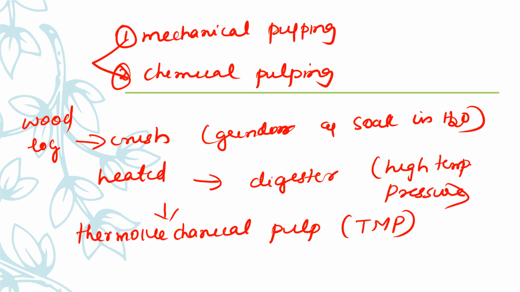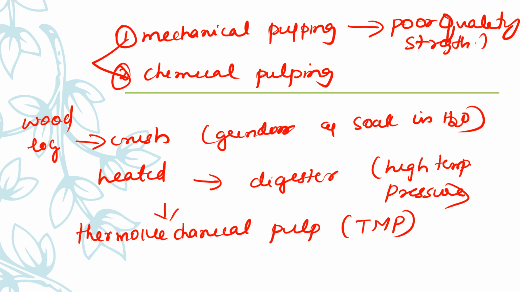The pulp made after heating is called thermomechanical pulp or TMP. The output paper from this process is of poor quality. Mechanical pulping gives poor quality paper, and that has less strength. The strength is very low, and the final output paper is like newsprint paper and so on.